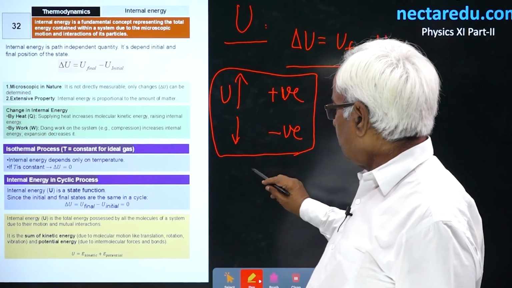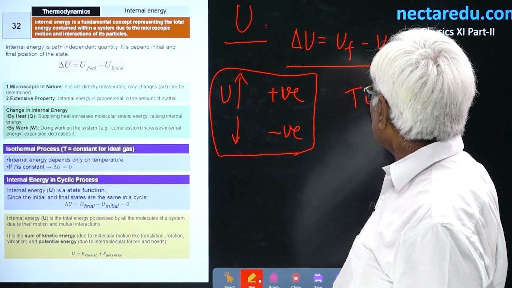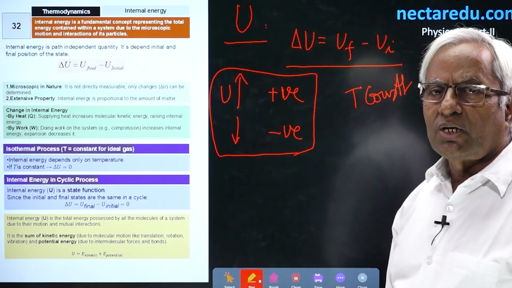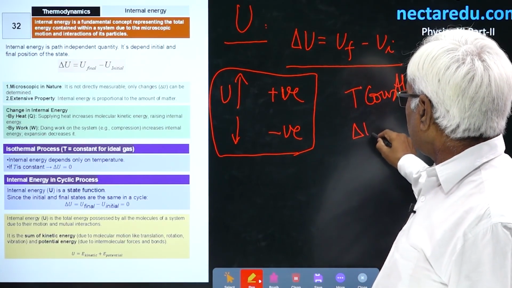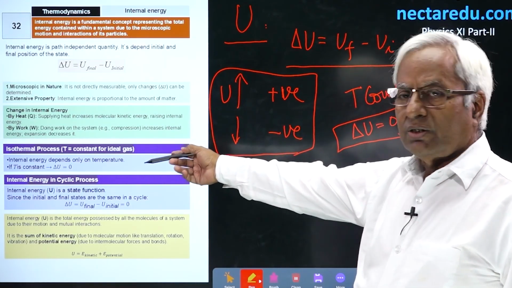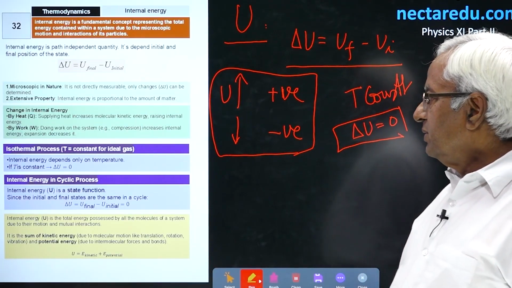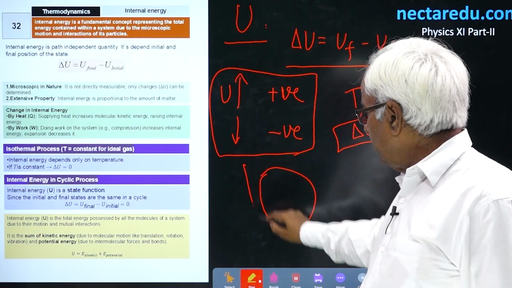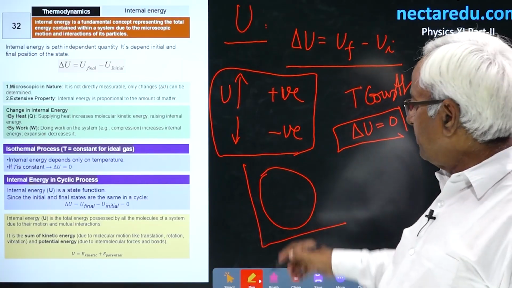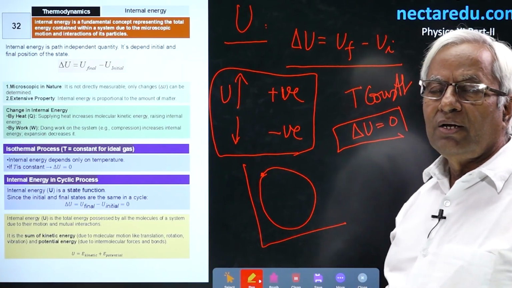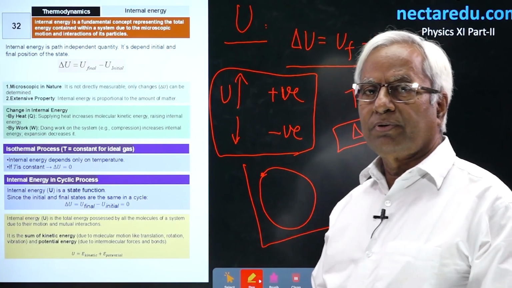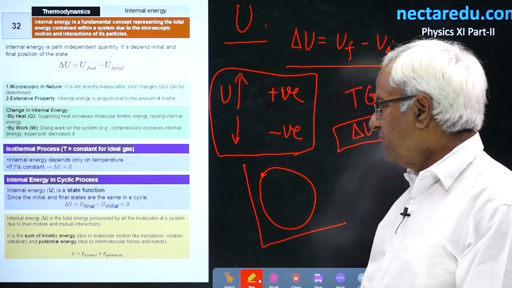If the process you have chosen is isothermal, T will be constant. Temperature constant means the state is not going to change. Then obviously there will be no change in internal energy. In this isothermal process, internal energy will never change. Then in a cyclic process, cyclic process means the state revives, it restores itself. And when the state finally doesn't change, it means there is no change in internal energy. So remember, in cyclic process and in isothermal process, there will be no change in internal energy.